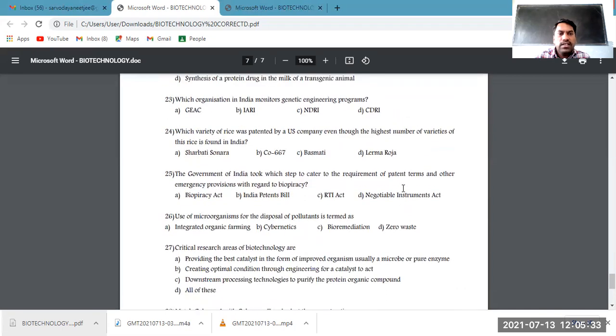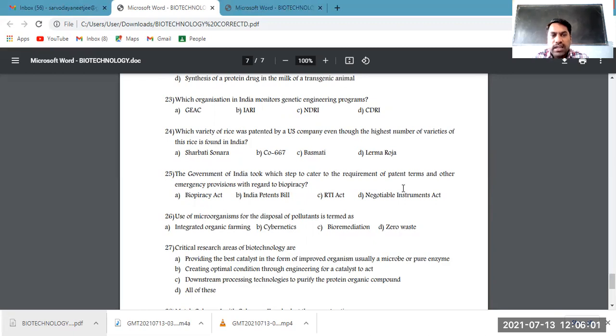Which organization in India monitors genetic engineering programs? Genetic engineering is one of the main branches of biotechnology, and it is controlled by a particular organization in India, the Genetic Engineering Appraisal Committee. Option A is the answer for this question.